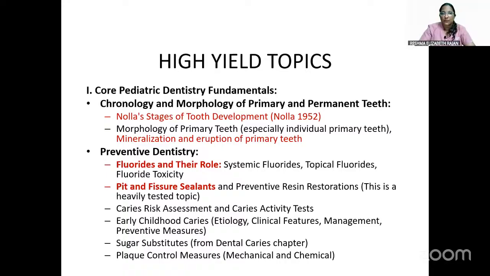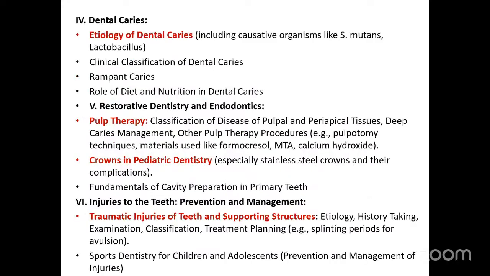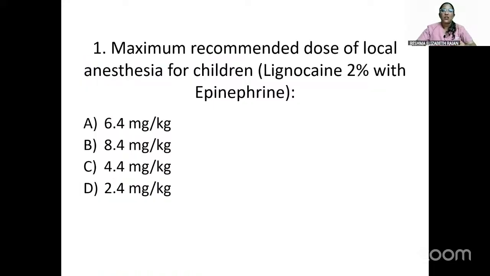mineralization, eruption, development of occlusion, the psychology chapters, and etiology of dental caries, pulp therapy, especially pulpotomy, crowns in pediatric dentistry, traumatic injuries, especially the splinting timings, space maintainers, retainers, oral habits, dental care for children with special needs like cerebral palsy, autism spectrum disorders, cleft lip and palate, the percentages, and all surgical considerations, in that maximum recommended dosages and all. So next we'll start with the questions.